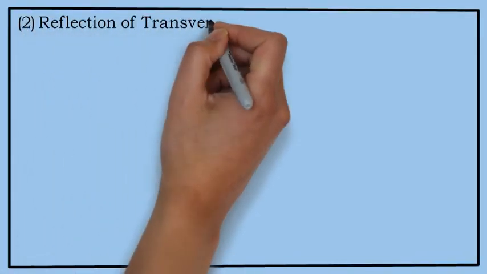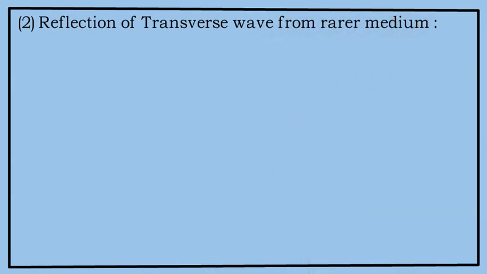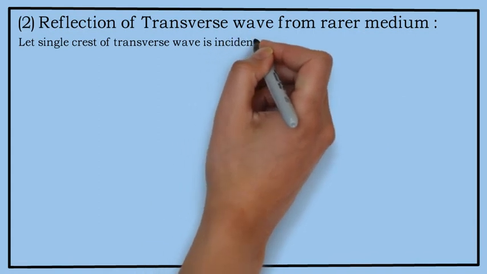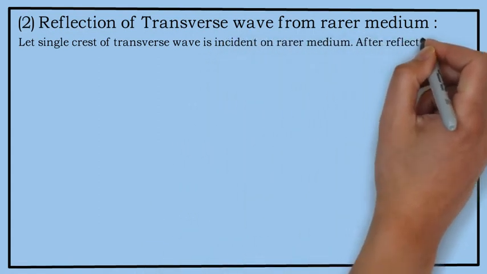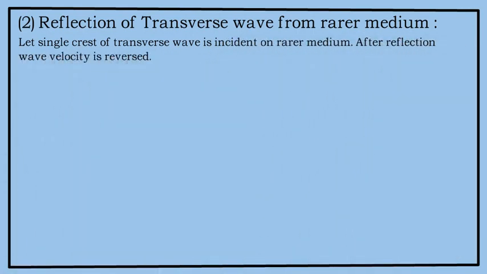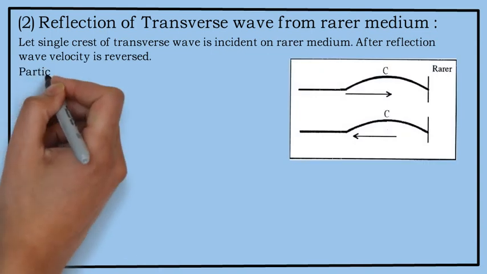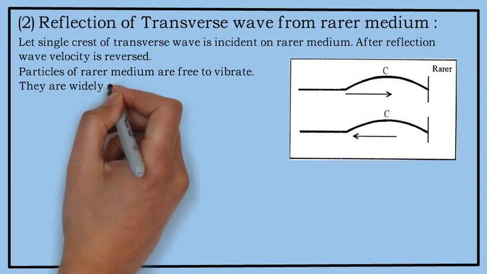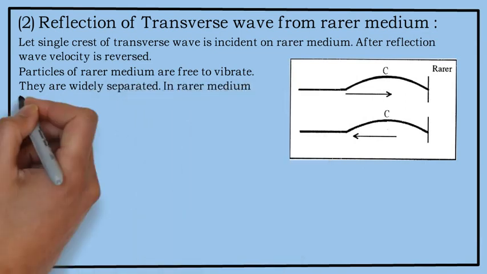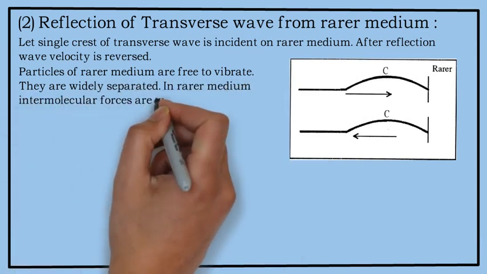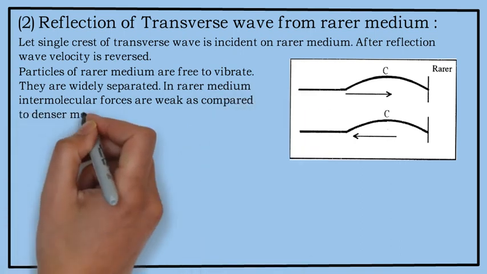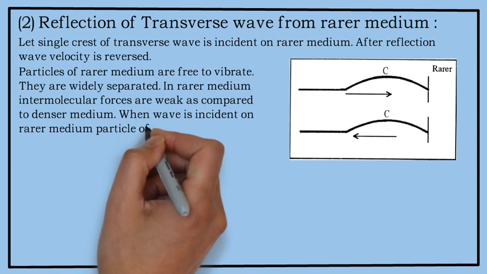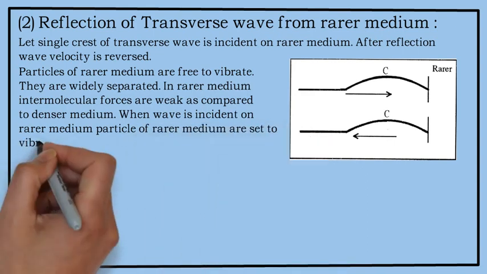Reflection of transverse wave from the boundary of a rarer medium. Let a single crest of a transverse wave be incident on a rarer medium. After reflection, wave velocity is reversed. The particles of the rarer medium are free to vibrate. They are widely separated. In a rarer medium, intermolecular forces are weak as compared to the denser medium. When the wave is incident on a rarer medium, particles of the rarer medium are set to vibrate.